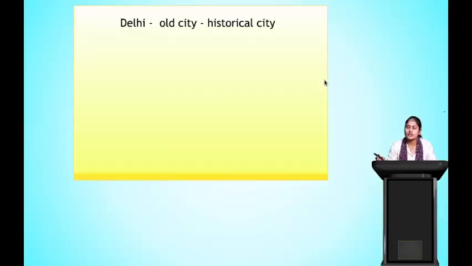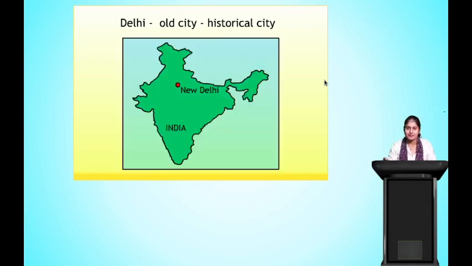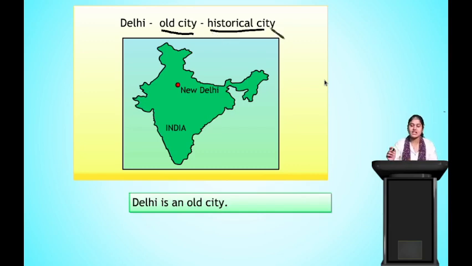So what do you see on the screen right now? You see Delhi, old city, historical city. So now you have words given, that is old city and historical city. What you're supposed to do now is, the words will be appearing on the screen. You have to frame a sentence like this. Clear? Okay.